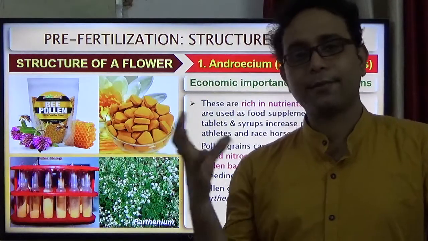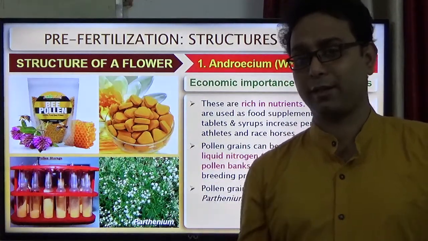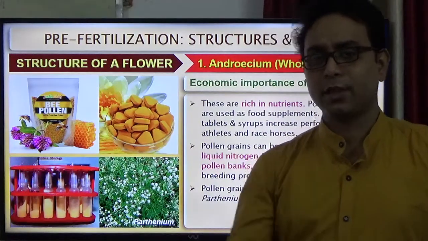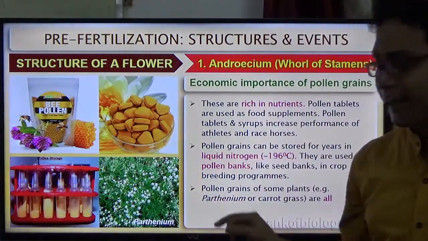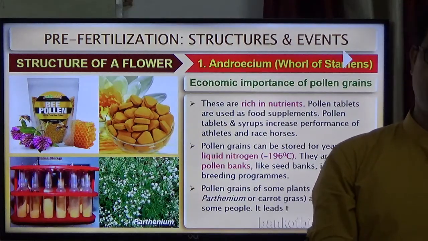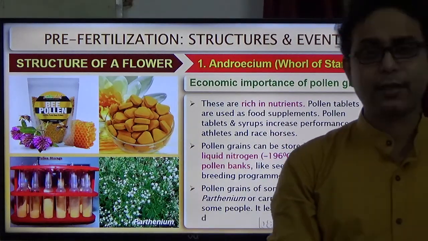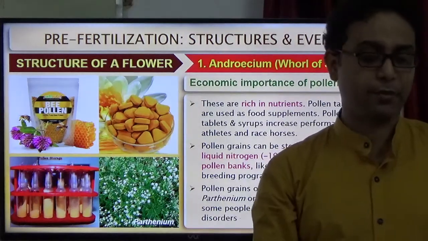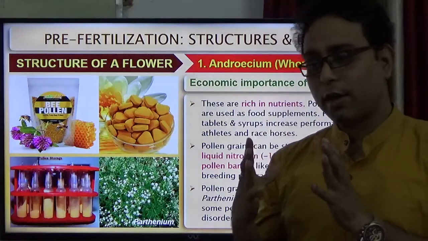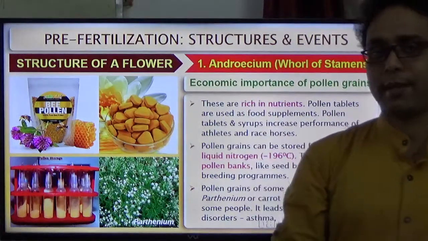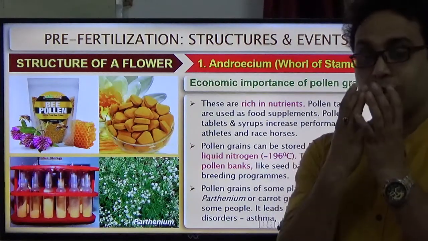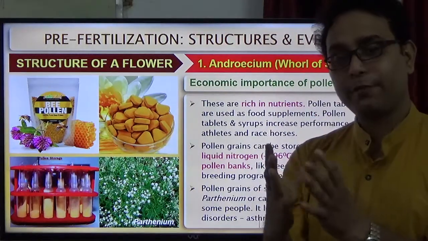If someone has allergies to those pollen grains, it is a big problem for that person. It leads to chronic respiratory disorders like asthma. So persons who have this type of allergy problem must wear masks to prevent it.